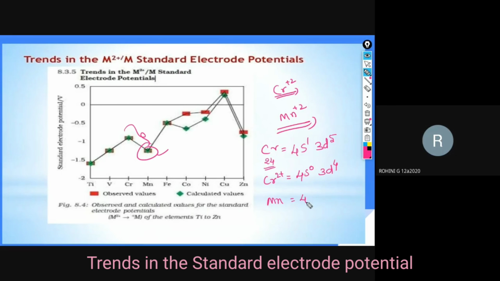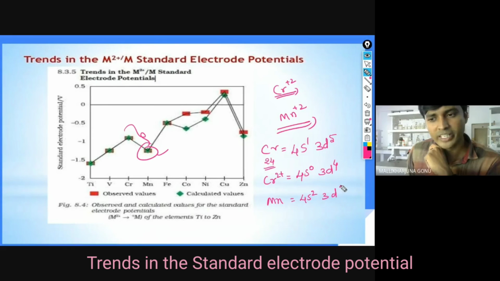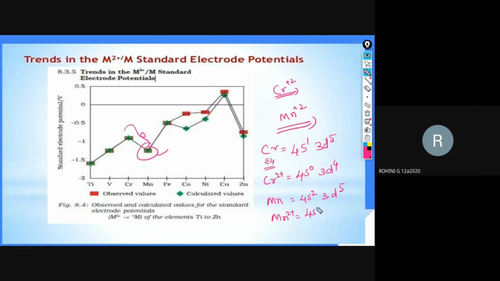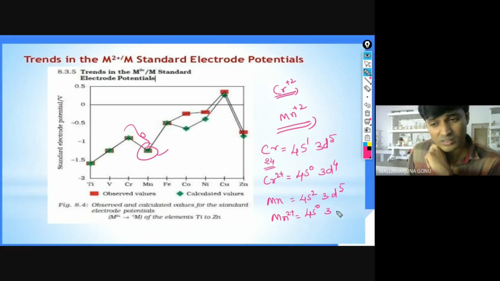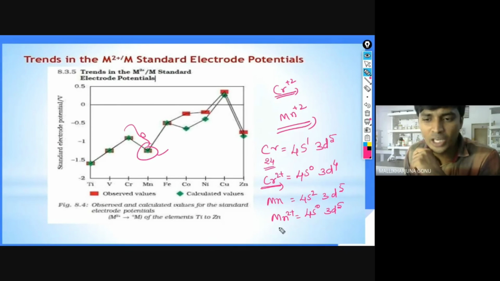4s2 3d4, sir. Very good. 4s2 3d5. And what about Mn2+? 4s0 3d4, sir. 3d4. 3d5. Only 2 electrons are lost, right? Now you tell me, Vidisha, which one is the most stable? Cr2+ is the most stable or Mn2+ is the most stable?